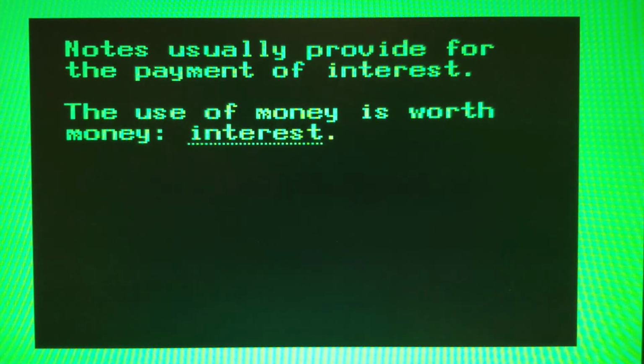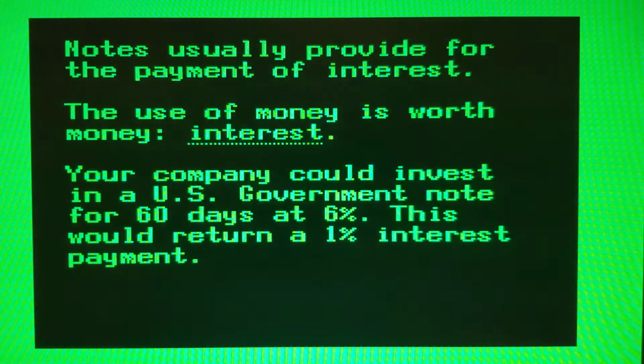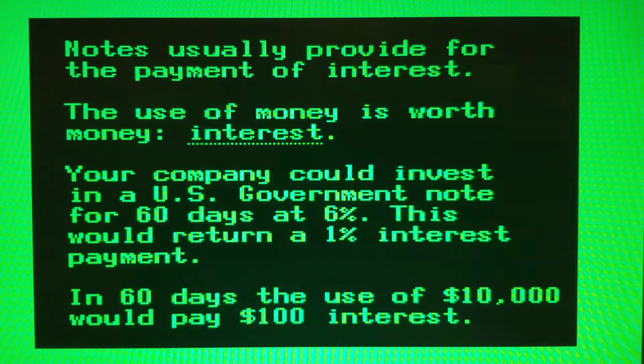Notes usually provide for the payment of interest. The use of money is worth money, which we call interest. If your company had extra cash, it could invest in a U.S. government note, perhaps for 60 days at 6%. This would return a 1% interest payment. In 60 days, for example, the use of $10,000 would pay $100 in interest.